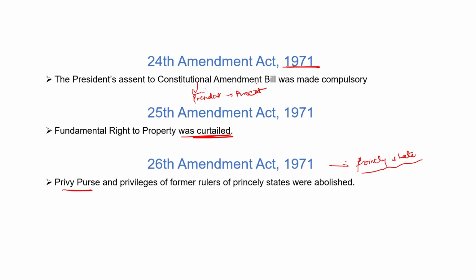The privy purse was provided by the central government to the princely rulers as a pension or salary. But in 1971, under the 26th Amendment Act, these privy purse and privileges of former rulers of princely states were abolished. So after 1971, the pensions and privileges of princely rulers were destroyed. So this was the 26th Amendment Act 1971.